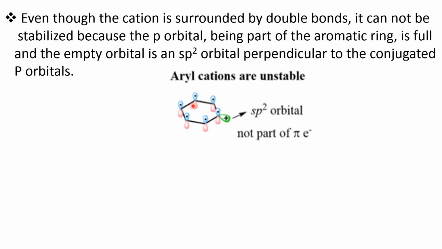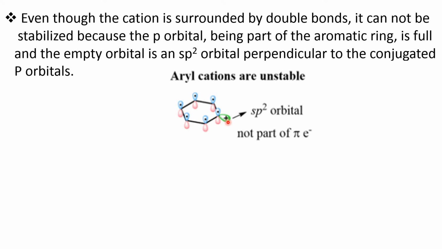Because in the aromatic ring, what we have observed is that these p orbitals are perpendicular to the ring and they form the continuous pi electron cloud above and below the ring. But this positive charge is present in the sp2 hybrid orbital, which is in the plane of the ring. And these p orbitals are full.